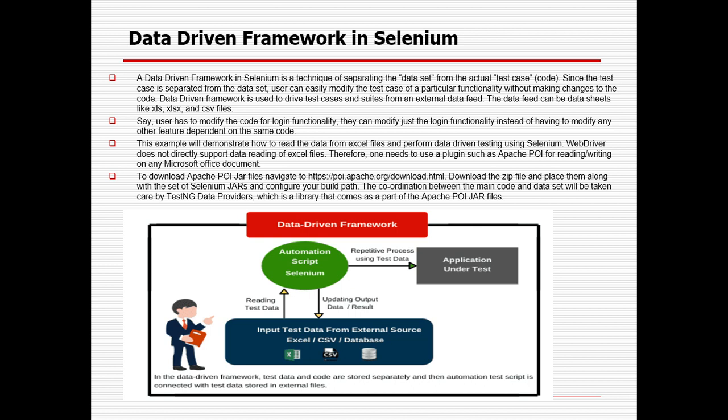So in case we need to read and write the data, we need to deal with Apache POI, right? With the help of those jar files, we can get the relevant important methods, through which we can read or write data from the external source. It can be CSV, Excel or database. So this is the path where we can download the zip file. I will let you know. After that, we need to import those jar files, and we can add them into the project.